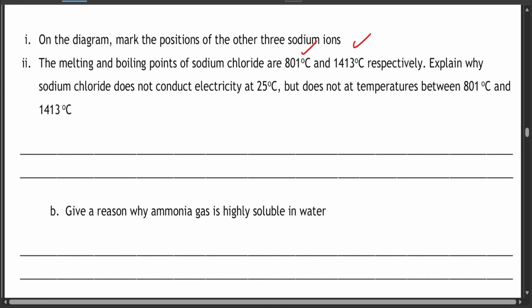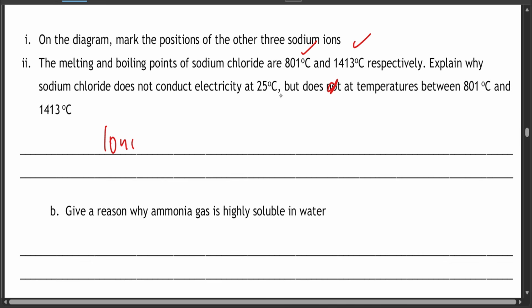Explain why sodium chloride does not conduct electricity at 25 degrees Celsius, but does at temperatures between 801 degrees Celsius and 1413 degrees Celsius.